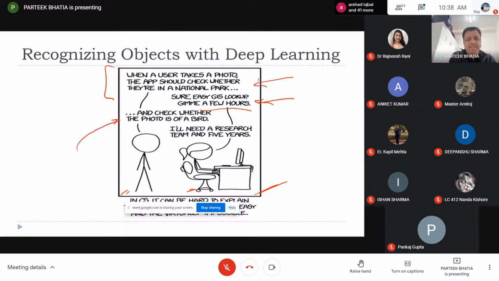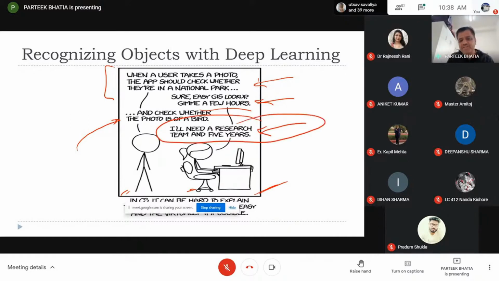Then the curiosity of the manager increased, and he said also check whether the photo is of a bird or not. So now the requirement is to check whether the picture has a bird or not. Check the response of the programmer to this question: I will need a research team and 5 years. It means simply identifying a bird in an image is a very complex task in